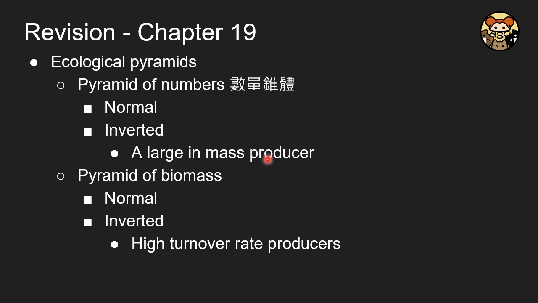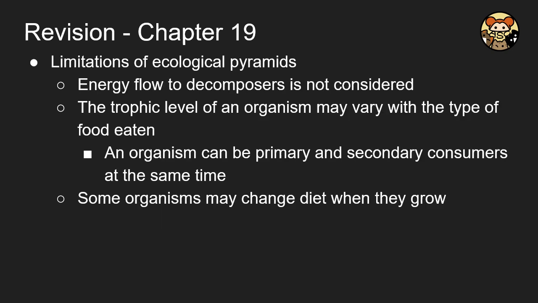So in order to capture that idea, we have the pyramid of biomass. For the tree, this is no longer inverted in the pyramid of biomass. However, we're still able to produce an inverted pyramid of biomass, that is, if we have a high turnover rate producer, such as phytoplankton.